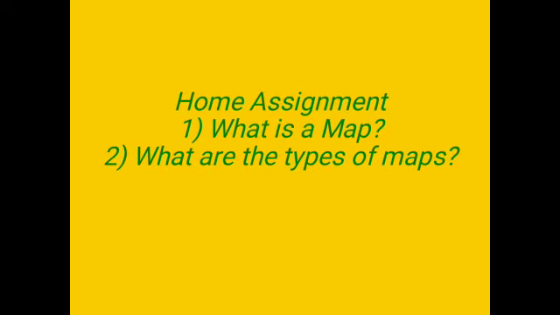Now let us look into today's home assignment. I have given you a very simple question, children. What is a map? It is a diagrammatic representation of the whole earth or a part of it on a flat surface according to the scale. Next question. What are the types of maps?